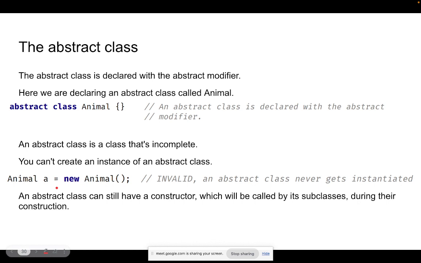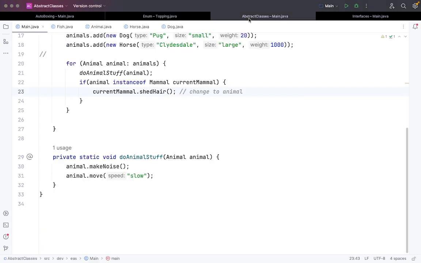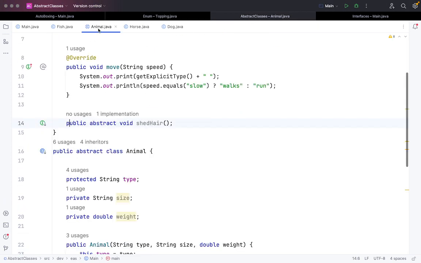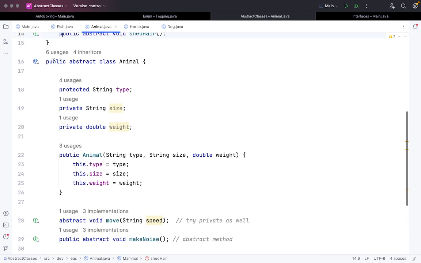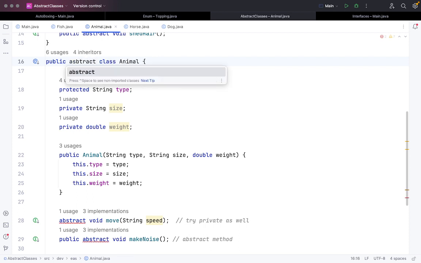Okay, so how do we create an abstract class? Instead of this I will just go to the code directly. If you want to create an abstract class, you have to write public abstract class here. It's just a simple normal public class that you create, but here you just have to write the abstract keyword. If you write the abstract keyword here, it will convert it to an abstract class.